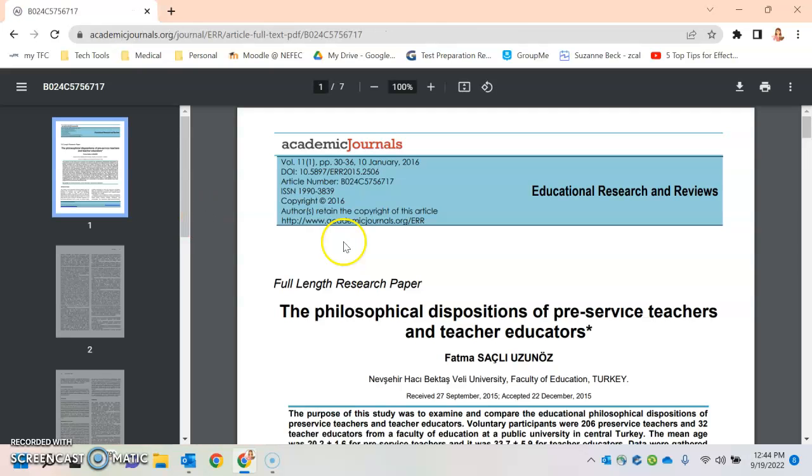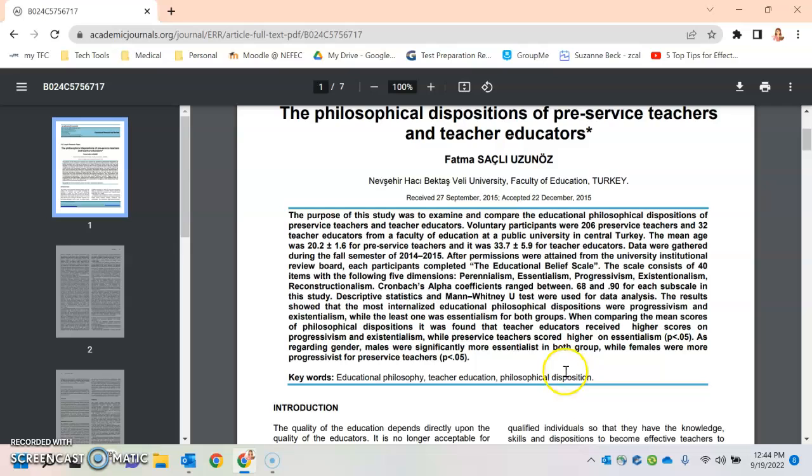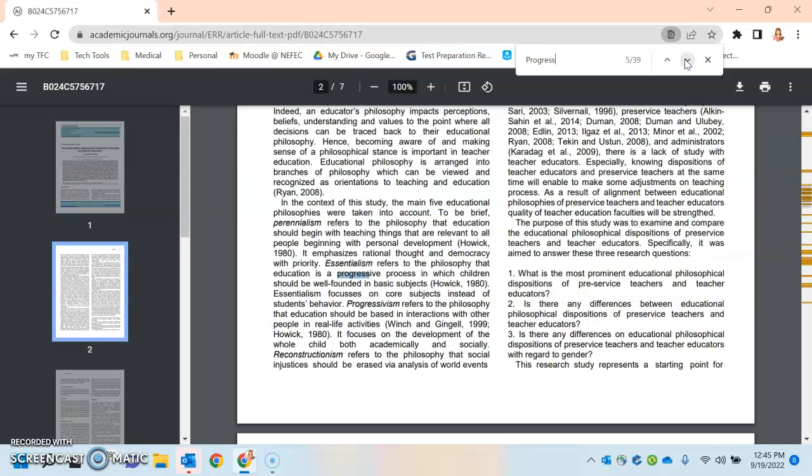So we're going to choose this paper. When I get in here, I'm going to scan and I see, oh, it does talk about the different types of the 5 dimensions is what this calls it. But I'm going to do Control F, and instead of doing progressivism, I'm just going to do progress and see what comes up. So that kind of takes you through the main piece, but here it talks about essentialism refers to the philosophy of education that is progressive in process.